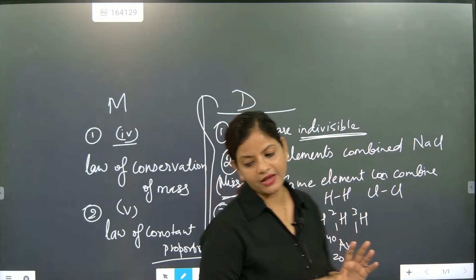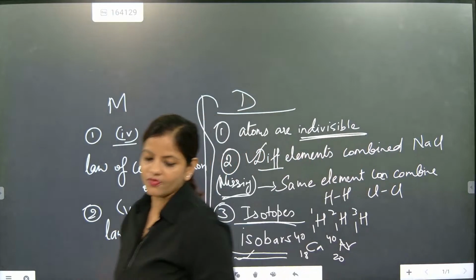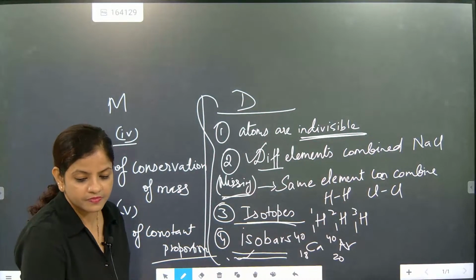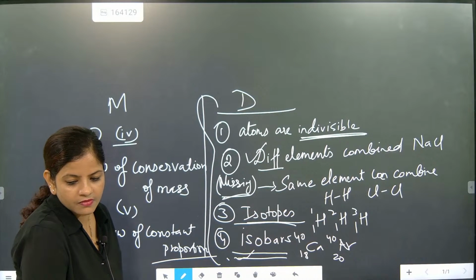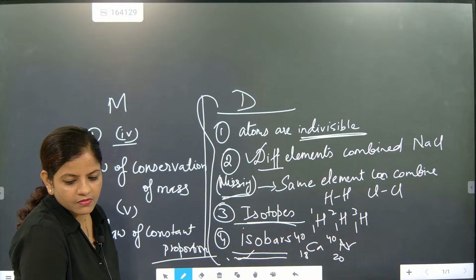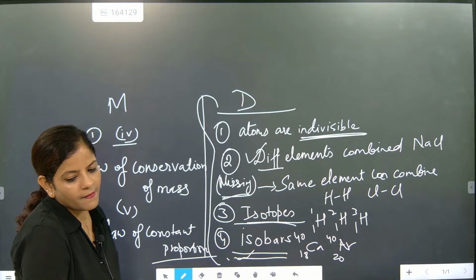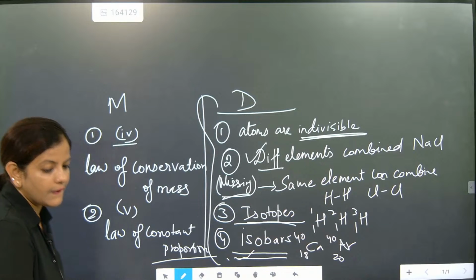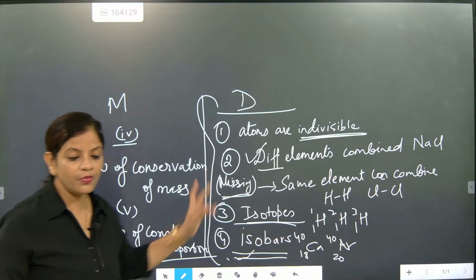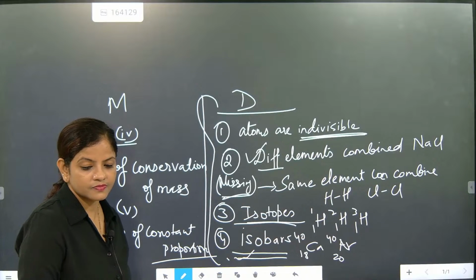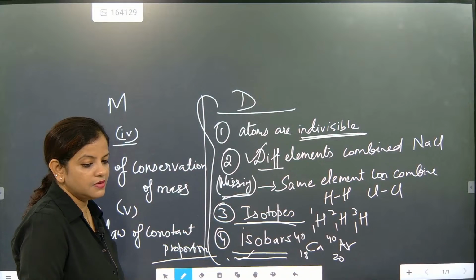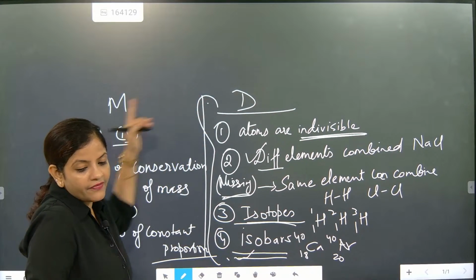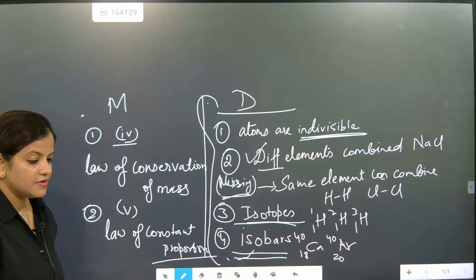It was not exactly a crime to hang him for, but yes, he missed it. Fine. I hope you have understood. So this was the defect, this was the demerit and this is the merit.